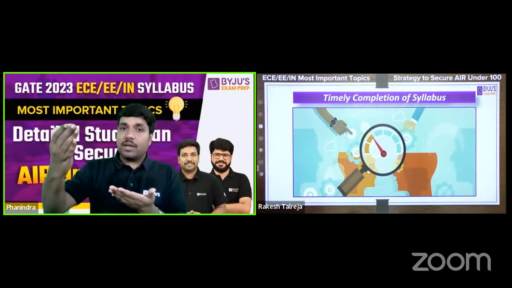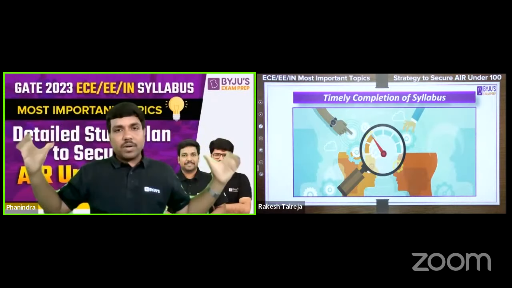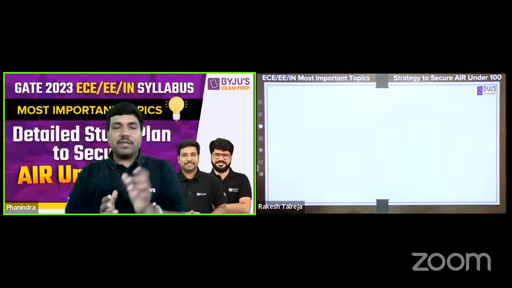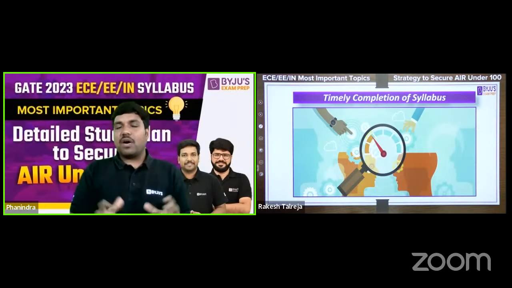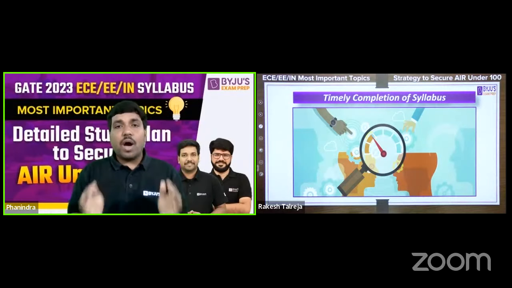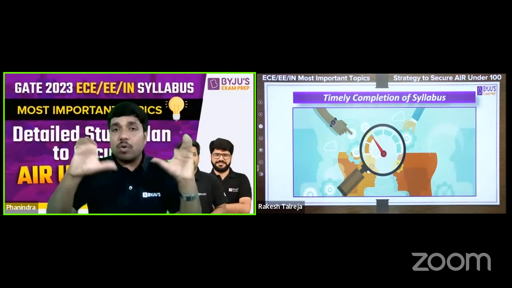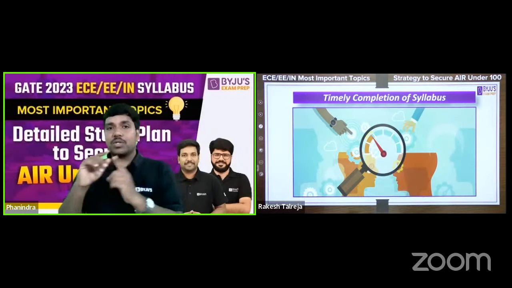If you have time after completing the preparation as well as the test series, then only go for the next level. In case you have more time, then try to cover the entire syllabus within the time and then go for the test series. And the best thing is, when you are doing any test series or any revision throughout your preparation, you have to give maximum amount of time to the subjects which contribute more weightage in the total weightage. Suppose, for example, mathematics. You might not like mathematics, but it doesn't mean that you don't want to prepare for that. Mathematics contributes 15% of the overall weightage, so you have to complete that first. And then only you have to start another subject.